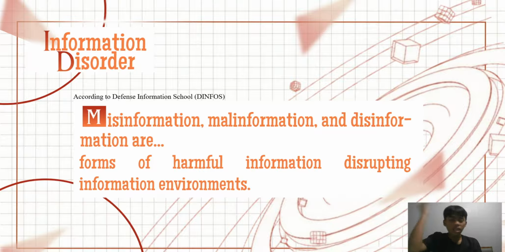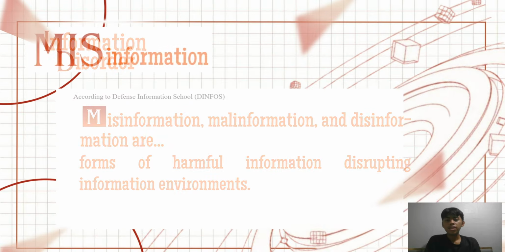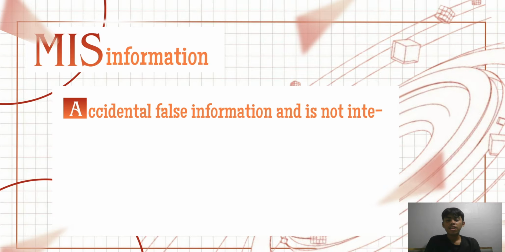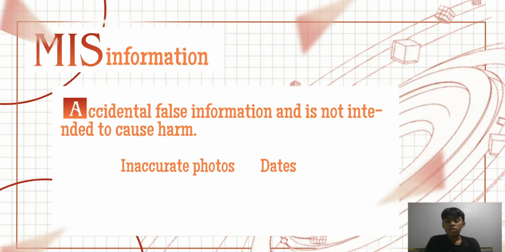So with all that infos in mind, let's start on diving into the world of information disorder, with the first one being misinformation. When we say misinformation, this is A. Accidental false information and is not intended to cause harm. This includes inaccurate photos, dates, statistics, and translations.